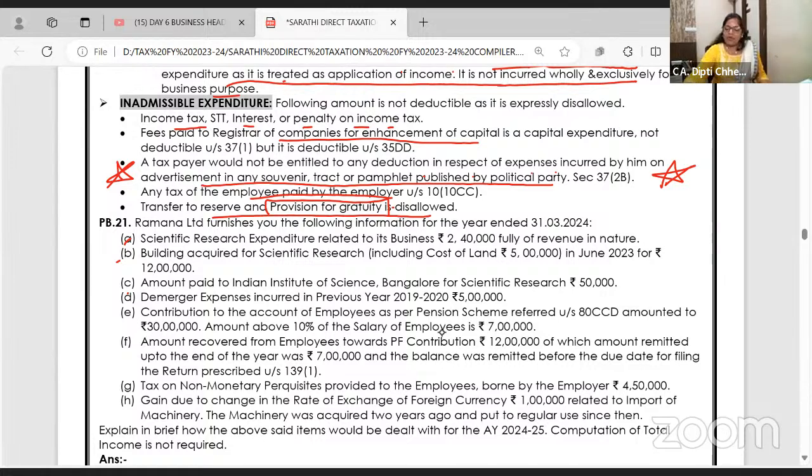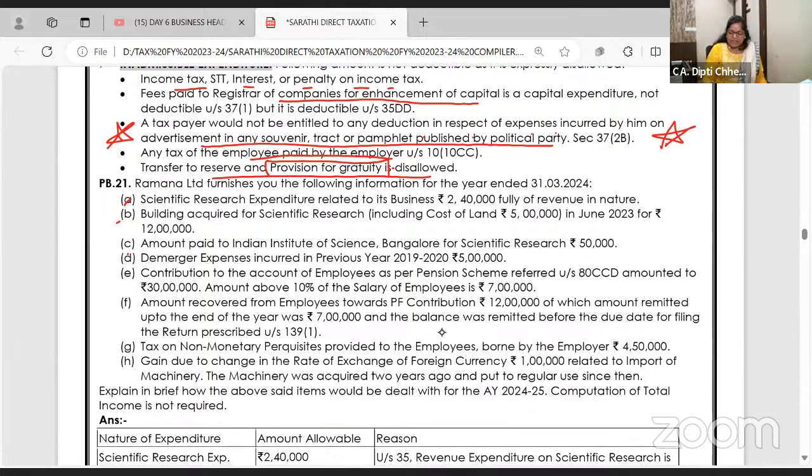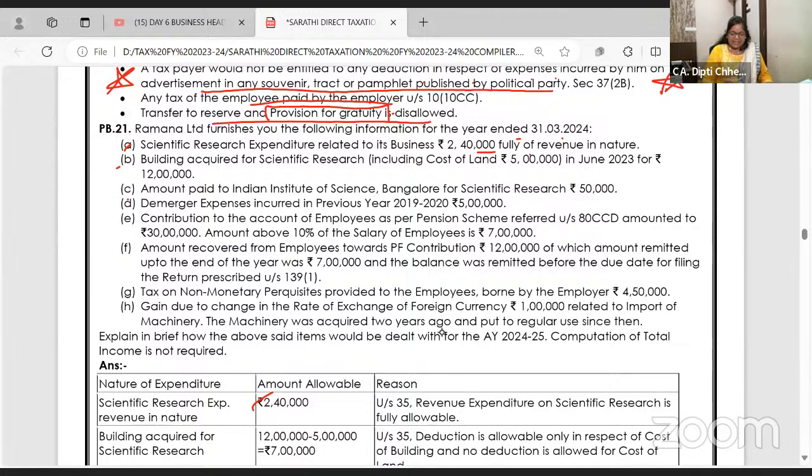Solved it? I want all of you to answer, please, quickly. Share your answers in the chat box also. Whatever we have learned, we are applying it. Whether the following information is given. Explain in brief how the above items will be dealt with; computing the income is not required. Scientific research related to business, 240, fully of revenue nature. So it is allowed. Yes, right.